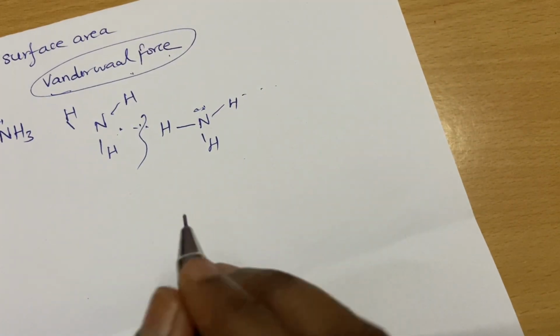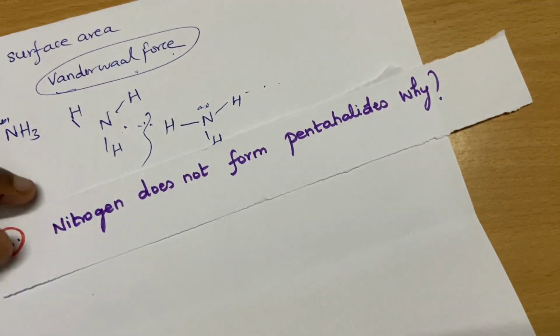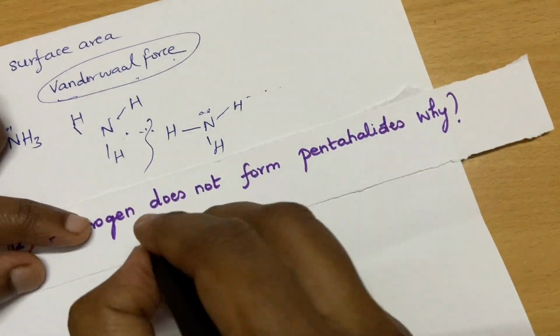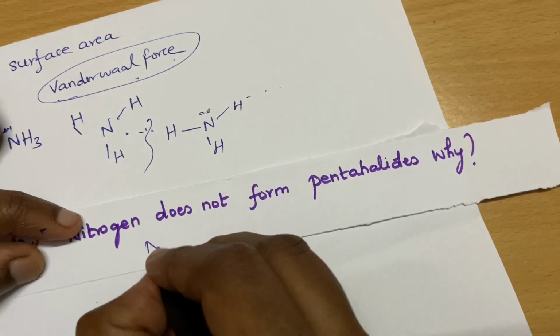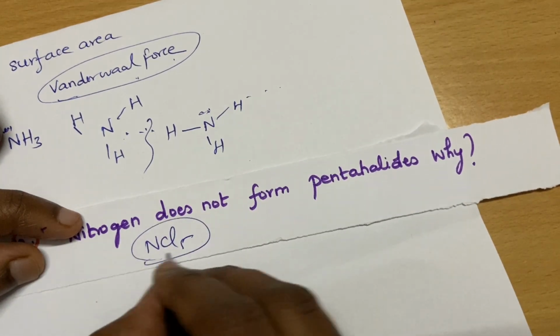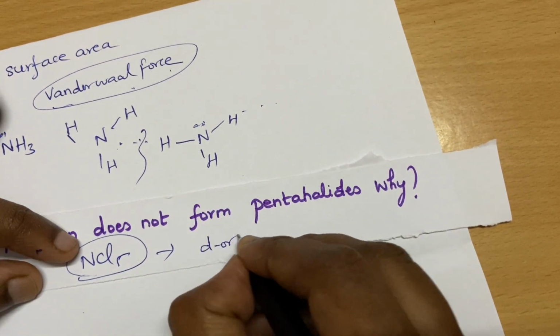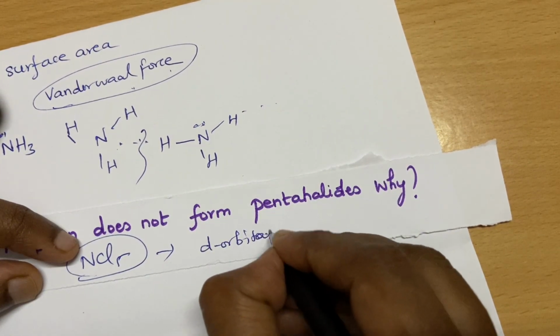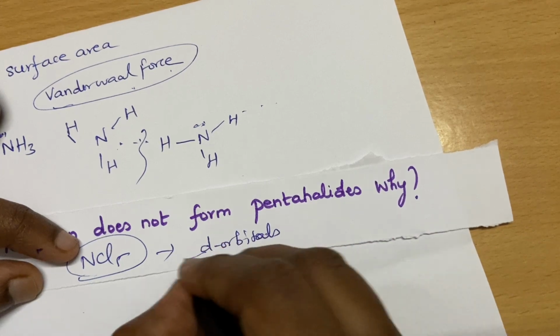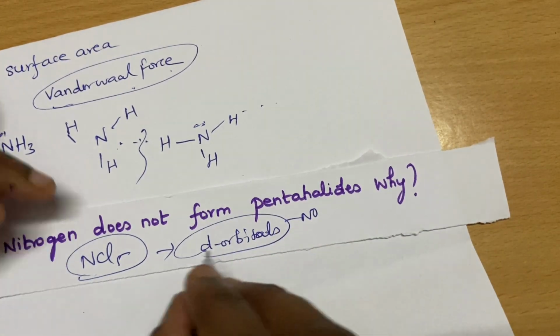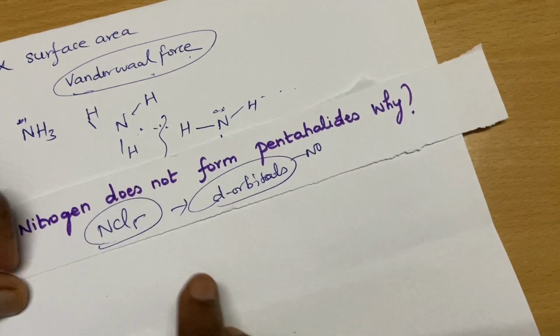and nitrogen does not form pentahalides. Why? We know that, no. In pentahalides, or PX5, it is not known because it does not have d orbitals, because it is related to d orbitals. It has no d orbitals. That's all. That's why it cannot form pentahalides.